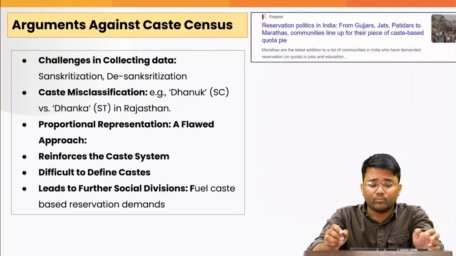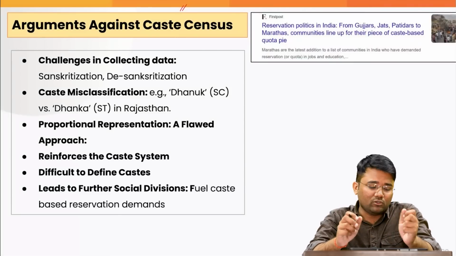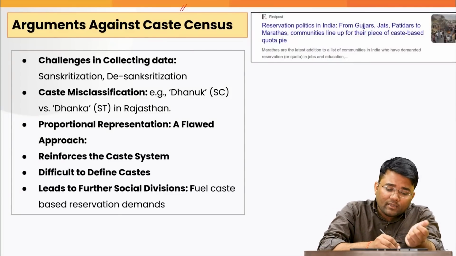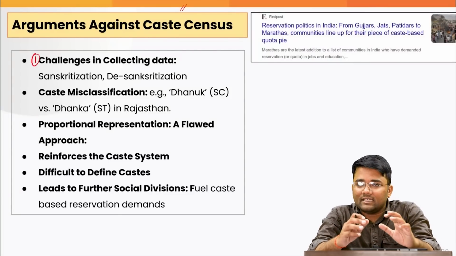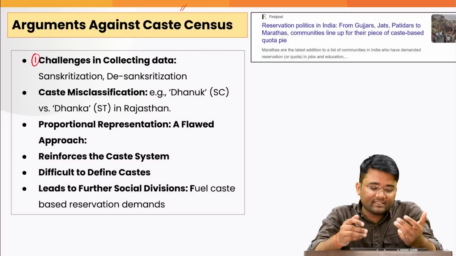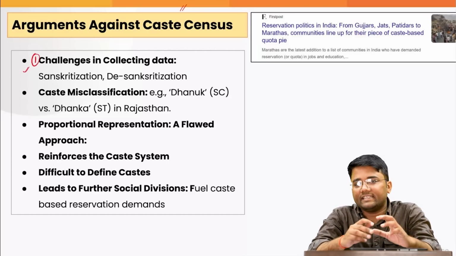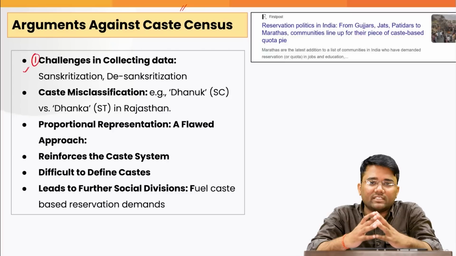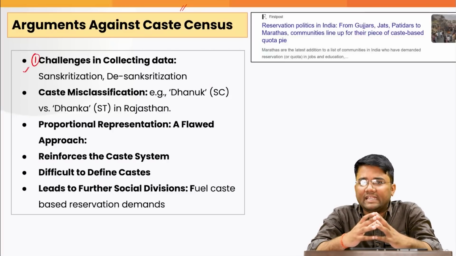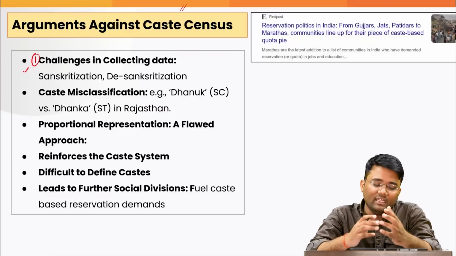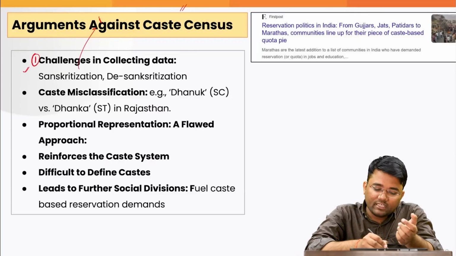However, there are some arguments against the caste census also. The people who are against the caste census say that there are challenges in collecting the data. For example, after independence, the phenomena or processes of Sanskritization and desanskritization have happened. Sanskritization was given by M.N. Srinivas.